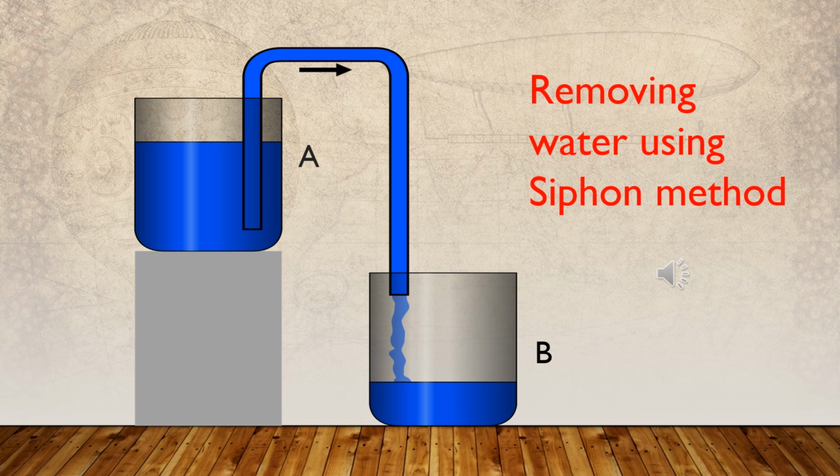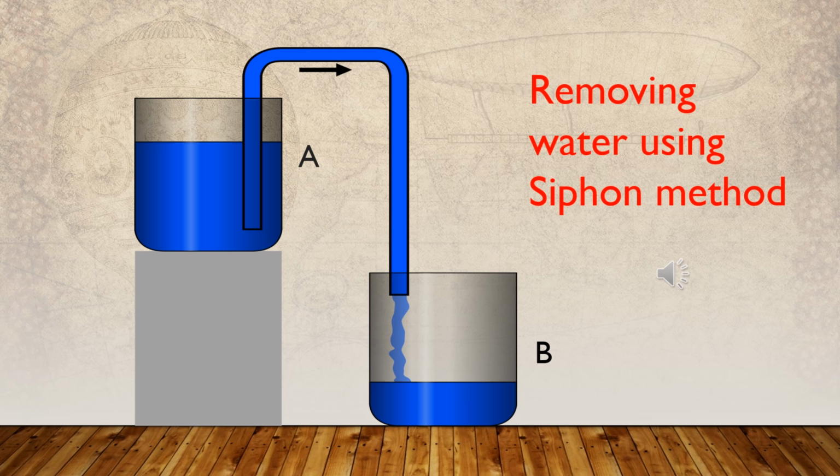Initially, the tube has to be filled with water and one end pressed with a finger so that water does not flow out, and then the tube should be lowered into the tank at the higher level. Thereafter, when the finger is removed, water starts to flow to the tank at the lower place from the tank at the higher level.